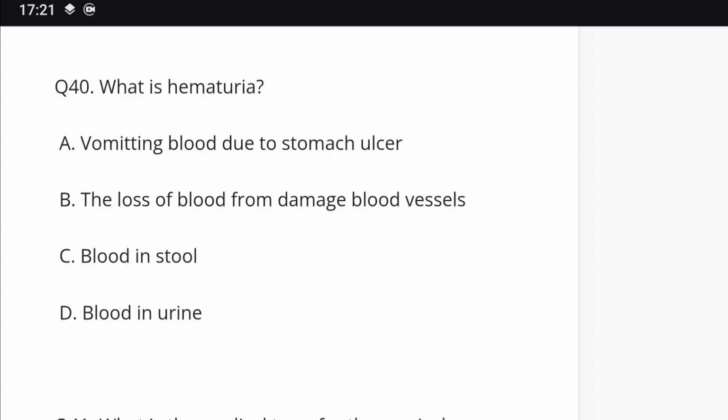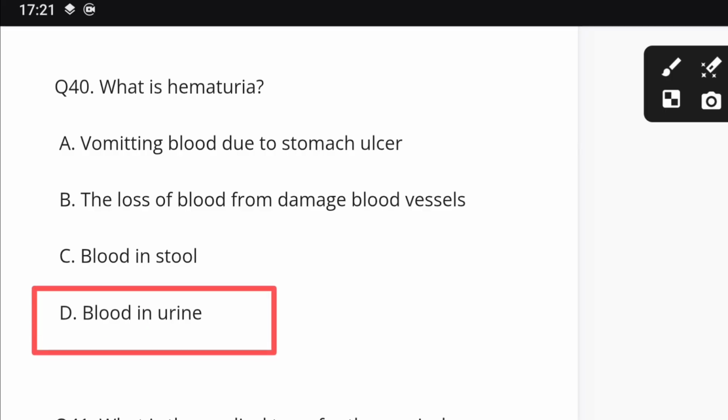Question number 40. What is hematuria? Options: vomiting blood due to stomach ulcer, the loss of blood from a damaged blood vessel, blood in stool, blood in urine. Blood in urine is the correct answer.